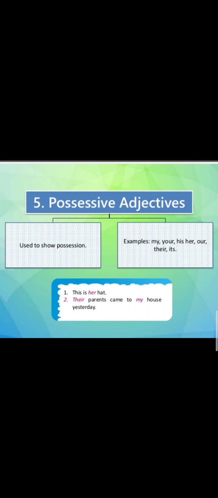Example: this house is mine. You can see here after mine, no noun is there. So it is a possessive pronoun. This is my house. After my, the noun house is coming. So it is a possessive adjective.